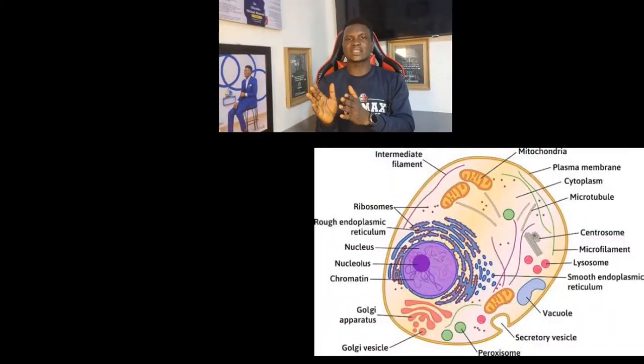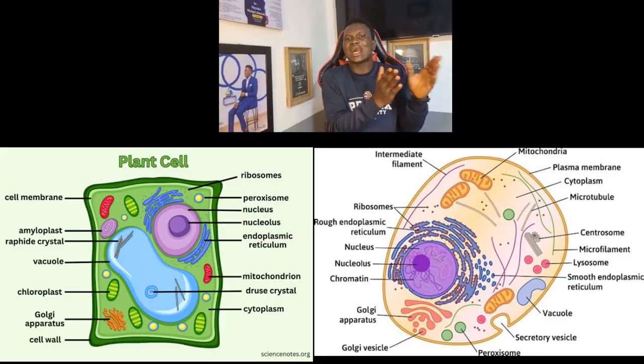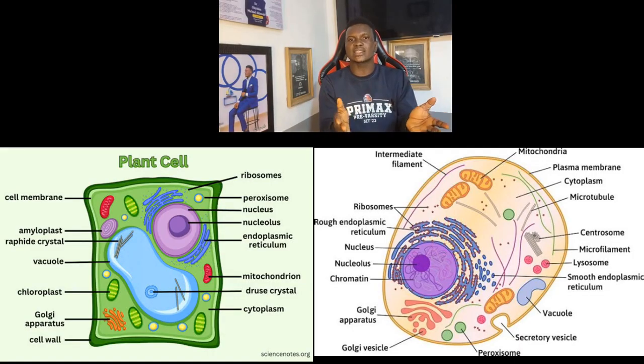So let us differentiate between animal cells and plant cells. Animal cells usually have centrioles. Plant cells do not have centrioles. Animal cells do not have cell wall. Plant cells have cell wall. Plant cells have chloroplast. Animal cells do not have chloroplast. So there is presence of large vacuole in plant cell. There is either absent or small vacuole in animal cells, because some animal cells have what we call the contractile vacuole. So this is the end of it all.